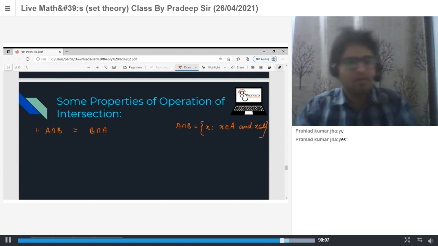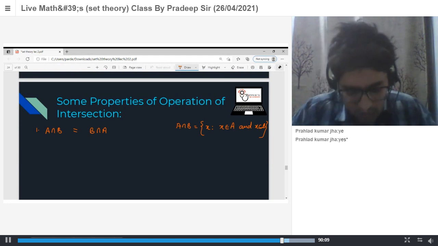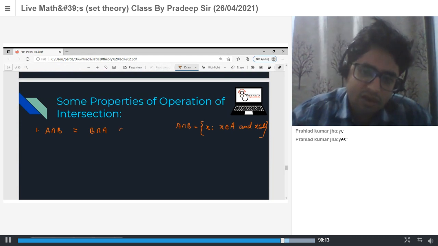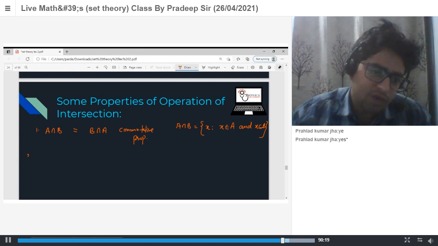Are they equal? Yes, sir. So this is known as the commutative property. Second property, A intersection B intersection C is equal to A intersection B intersection C.